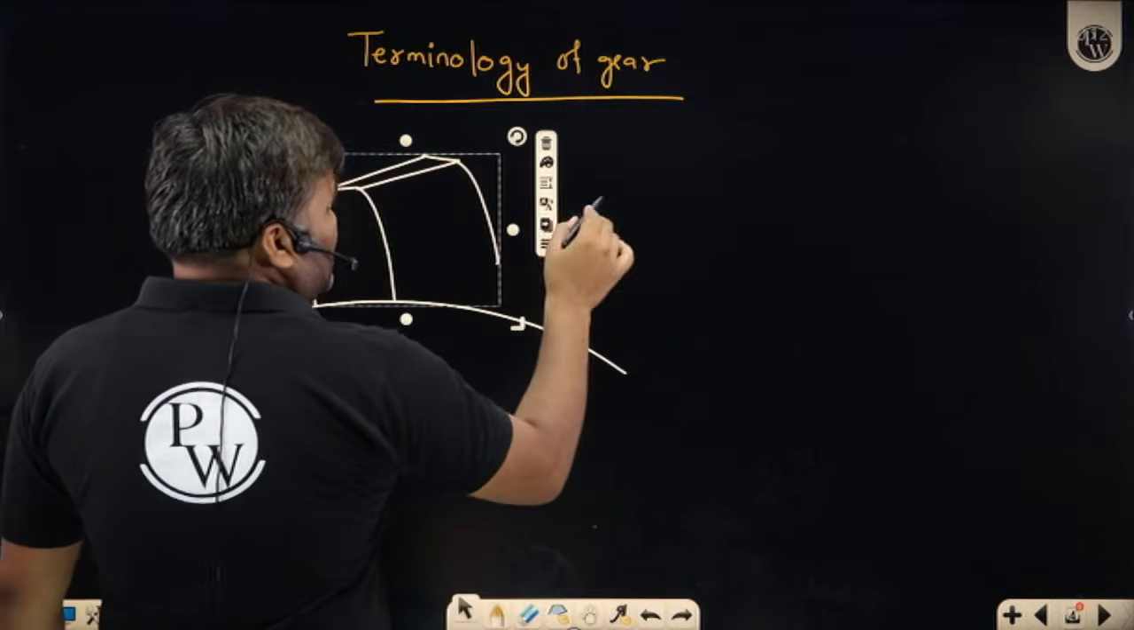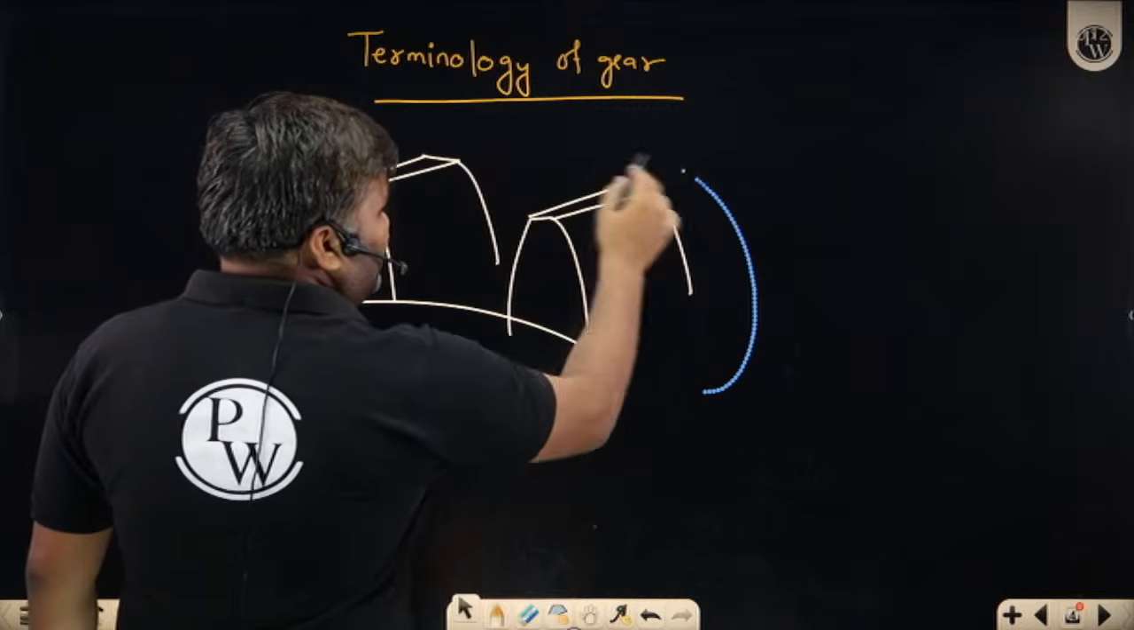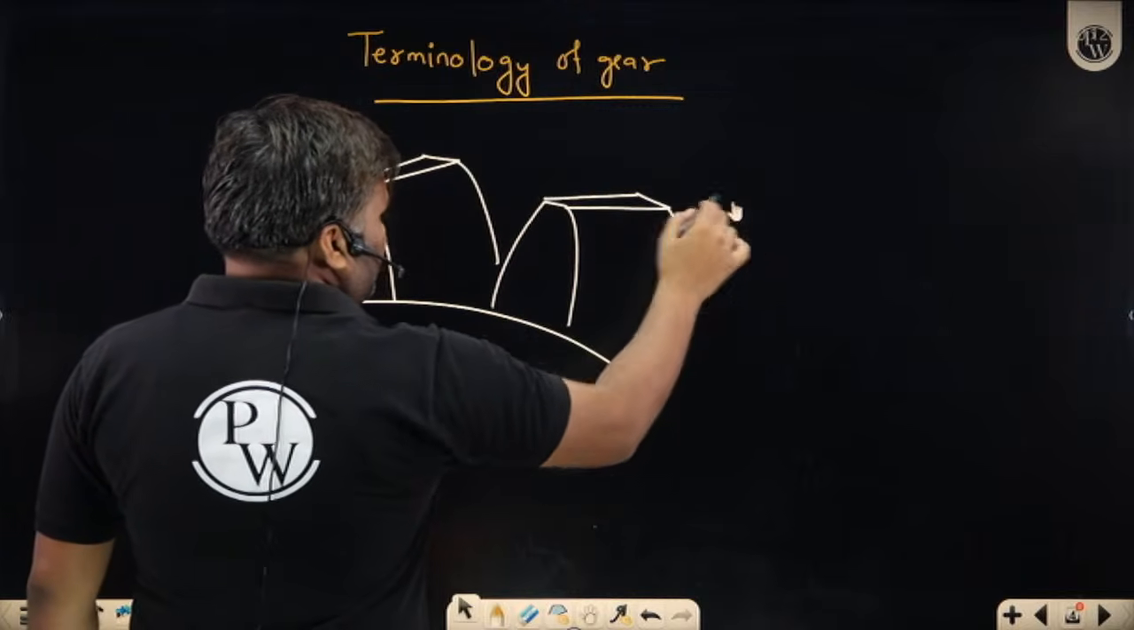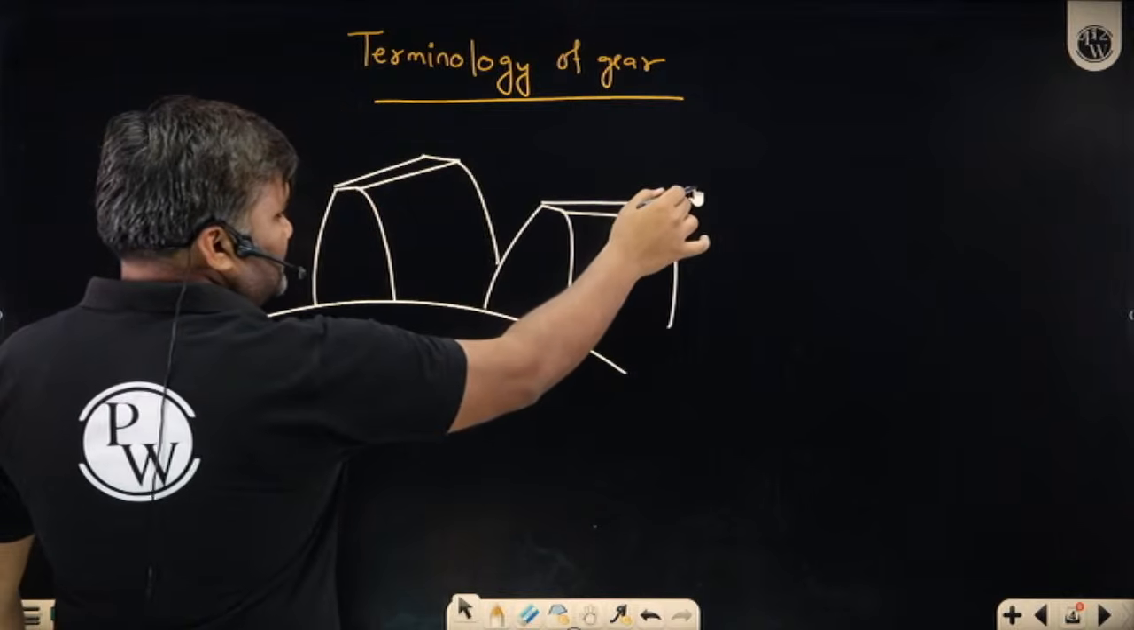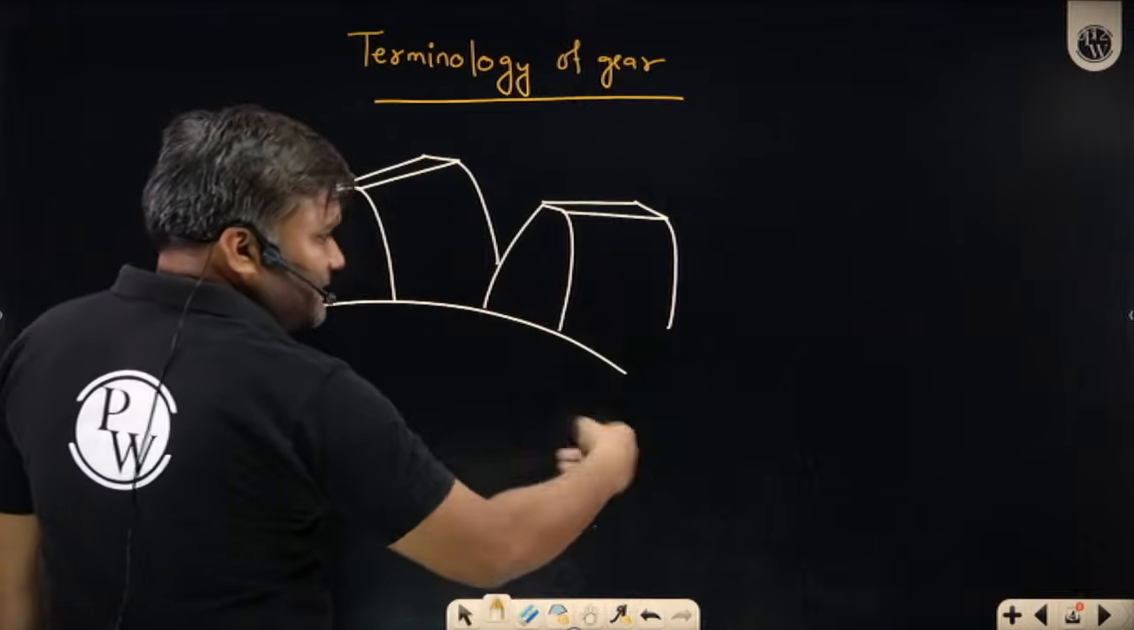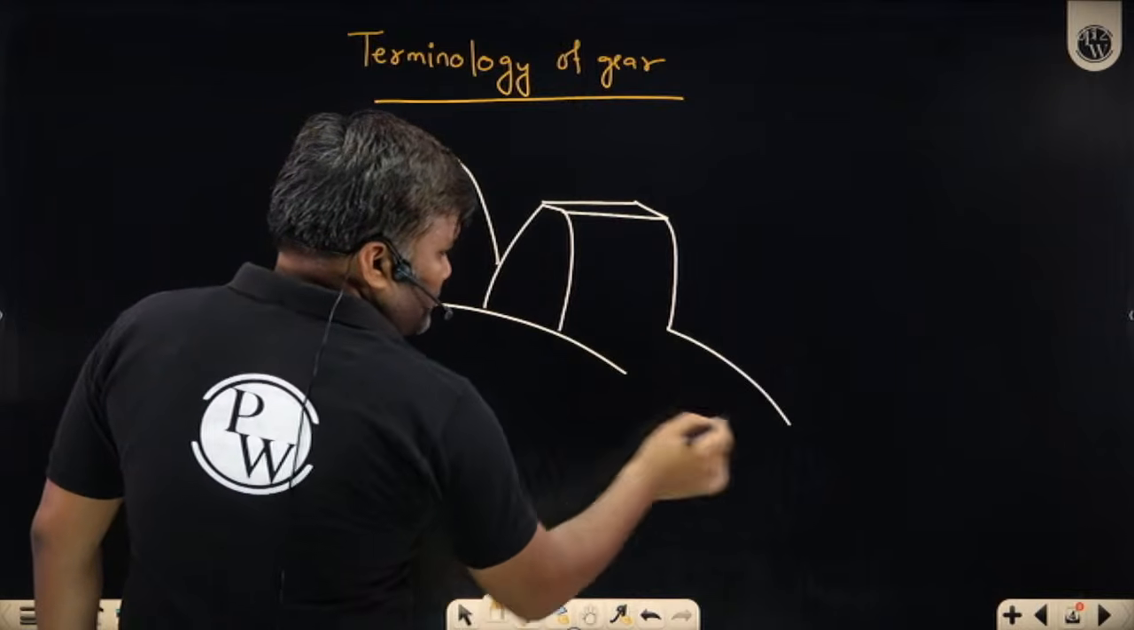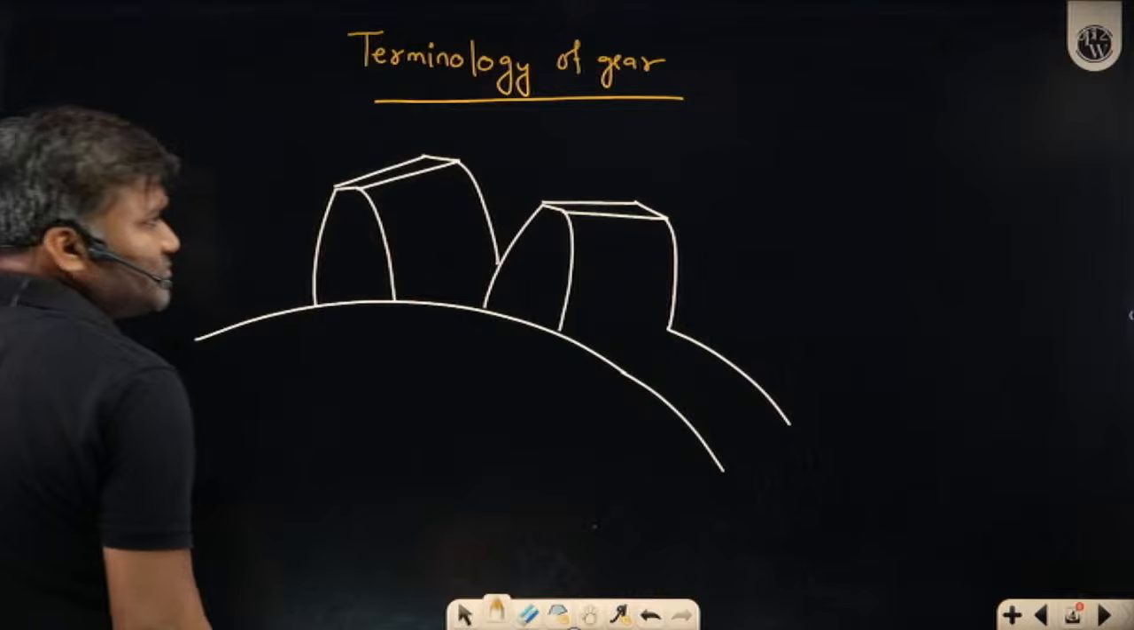Whatever I have made here, the same thing we are going to have here also. Another tooth we are having, so on the same circle another tooth is there, another tooth, and so on. We are having this kind of situation. Two teeth I have shown.